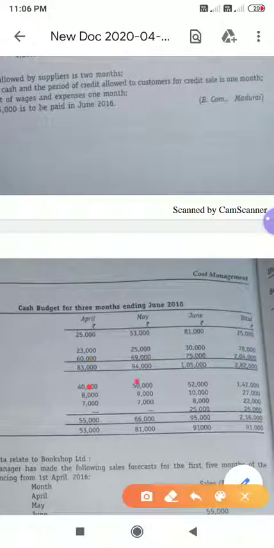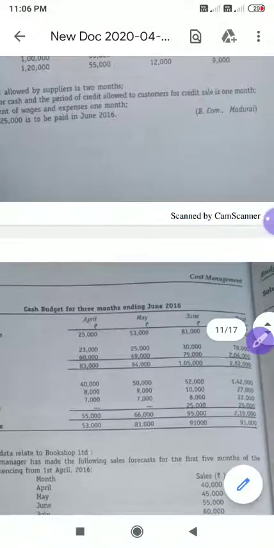And the same, you have to add all three. So you will get this amount. And if you add these three, you will get this amount. And if you add this one, you will get this. So if you do 2,82,000 minus 2,61,000, then once again you will get 91,000. I'm sorry, here also there is a printing mistake. Please total it and do it.